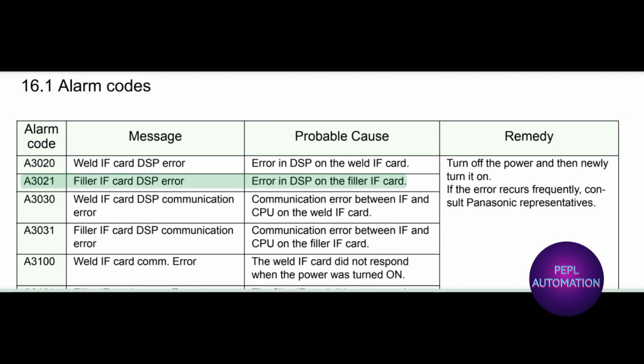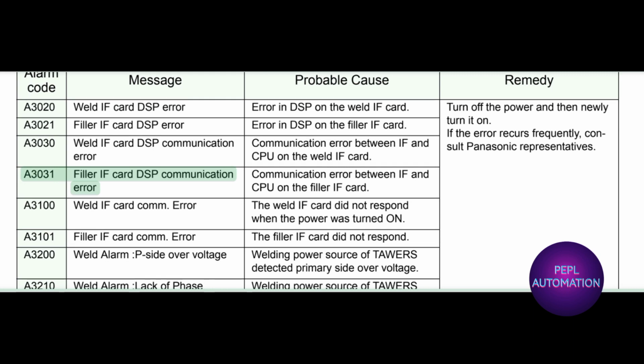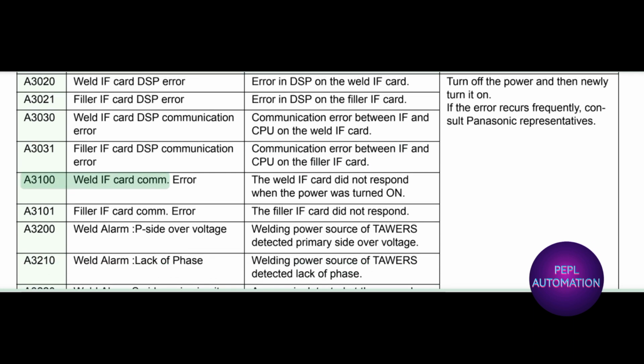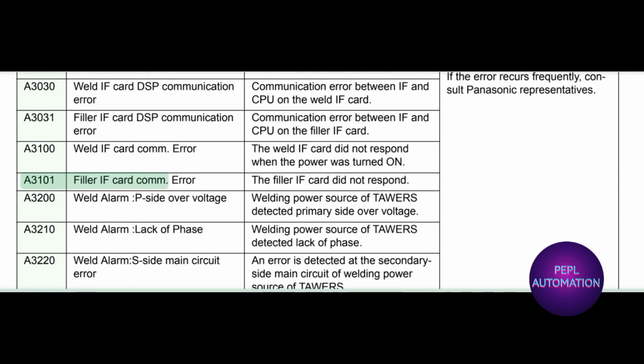A3021 filler IF card DSP error: error in DSP on the filler IF card. A3030 weld IF card DSP communication error: communication error between IF and CPU on the weld IF card. A3031 filler IF card DSP communication error: communication error between IF and CPU on the filler IF card. A3100 weld IF card COM error: the weld IF card did not respond when the power was turned on. A3101 filler IF card COM error: the filler IF card did not respond.